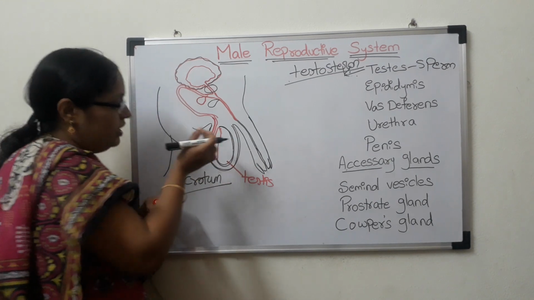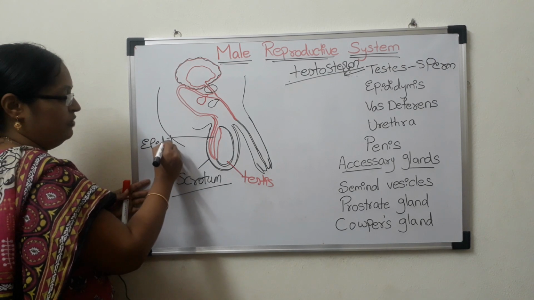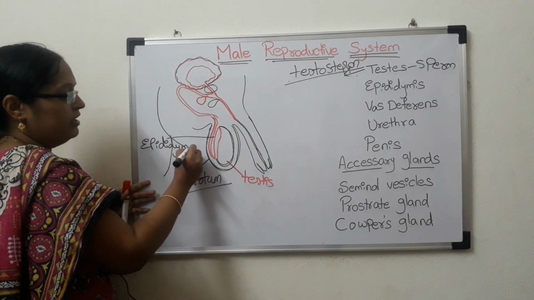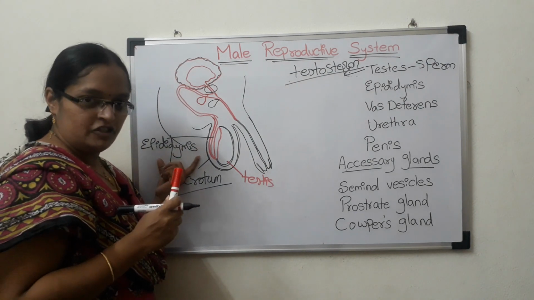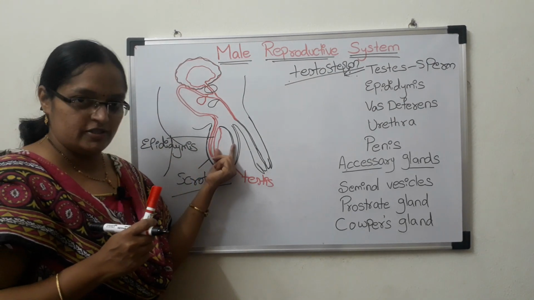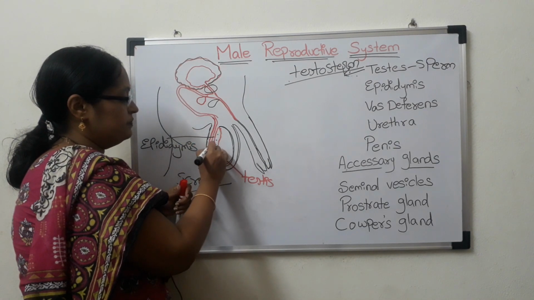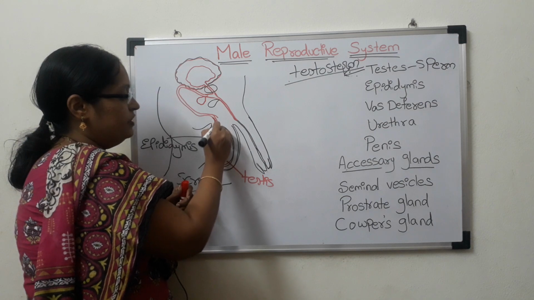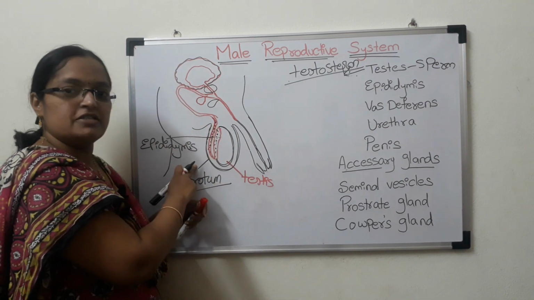These are called epididymis. Epididymis is the part present on the testis, used for the storage of sperms. Sperms are stored in which part of the male reproductive system? That is in the epididymis.